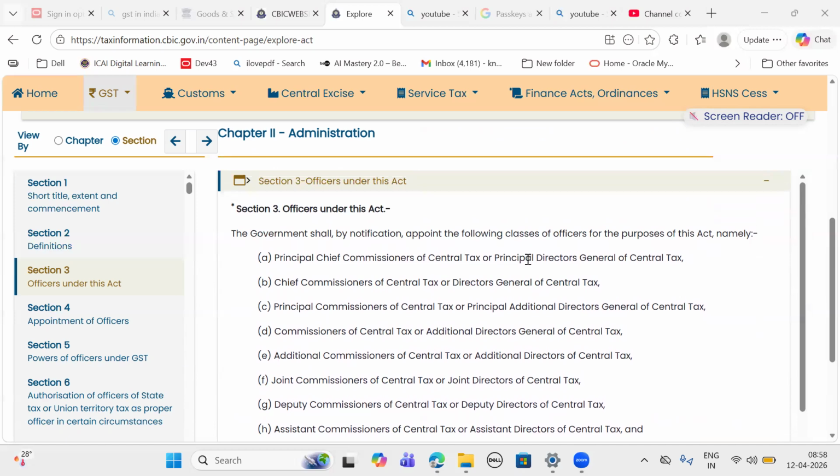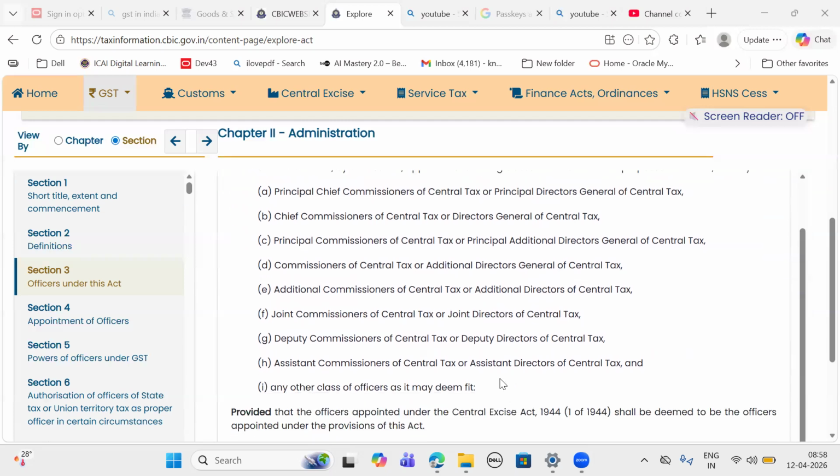And same with the directors: Principal Director General, next Director General, then Principal Additional Director General, Additional Director General, Additional Director, Joint Director, Deputy Director, Assistant Directors of Central Tax.